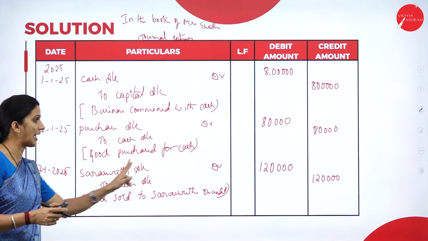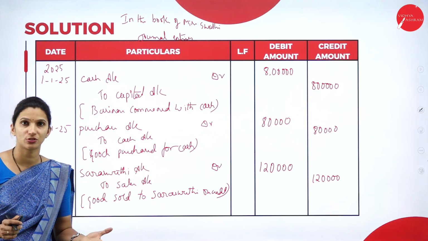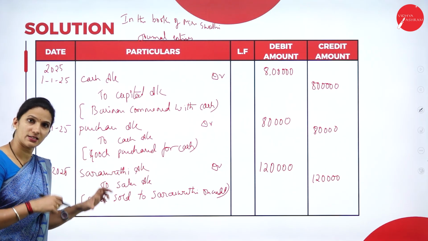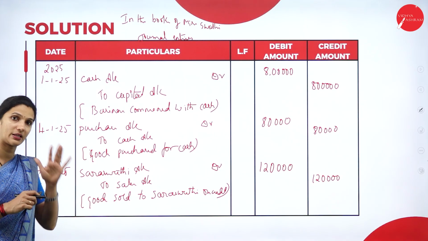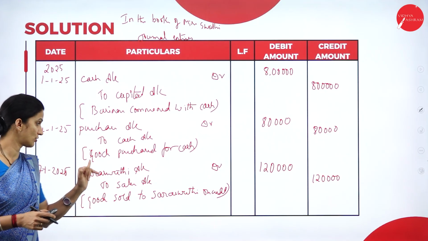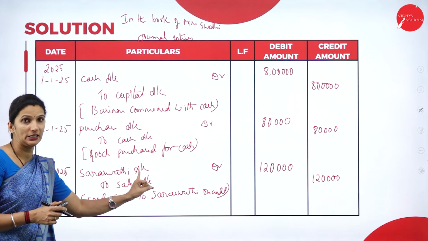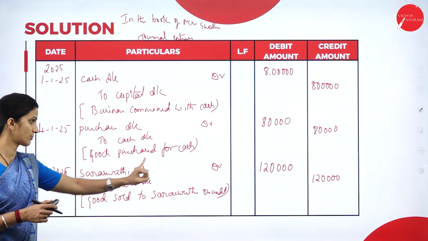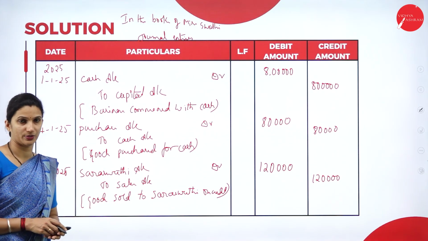Suppose if it is a cash sale, the business would have received the immediate cash, so you will write the cash account debtor because cash is coming into the business through sales. But in this transaction, there is no cash sale. It is a credit sale. Later they will get the cash. So in the name of Saraswati, they will open an account. So Saraswati account debtor to sales account.